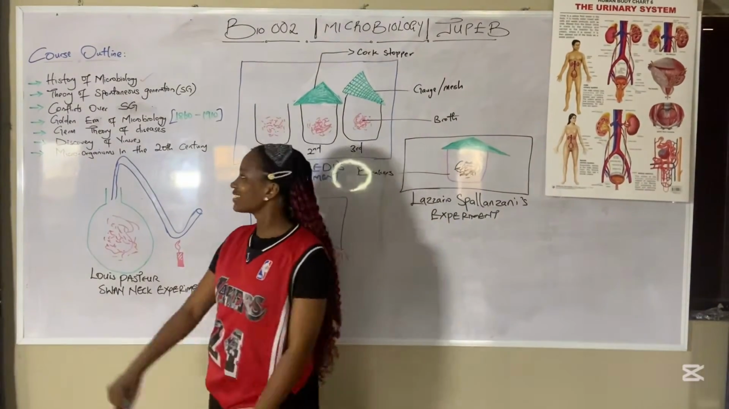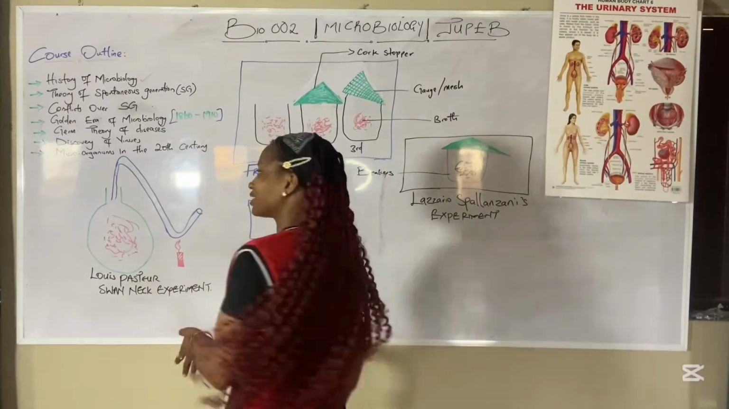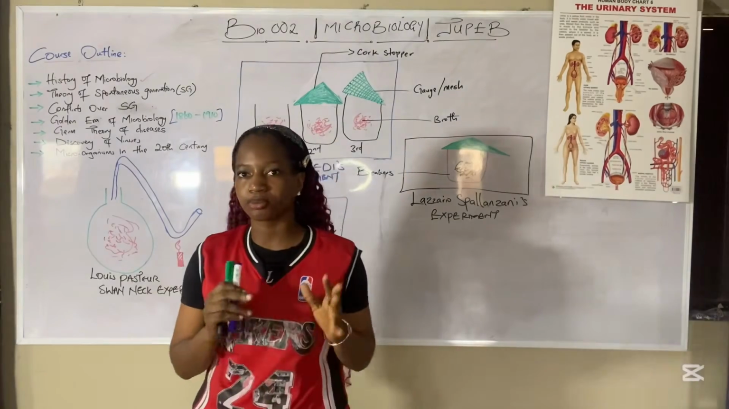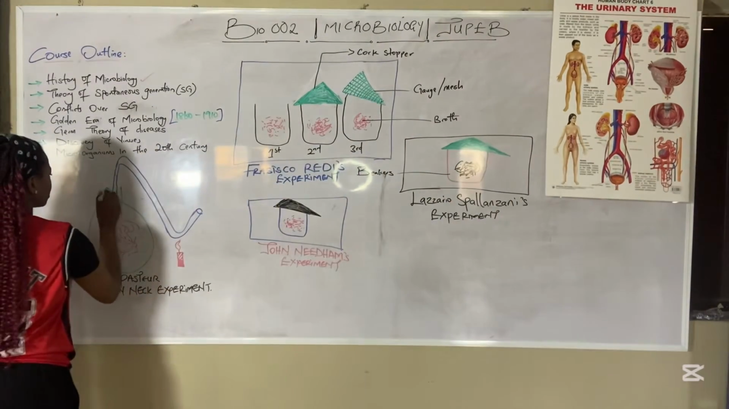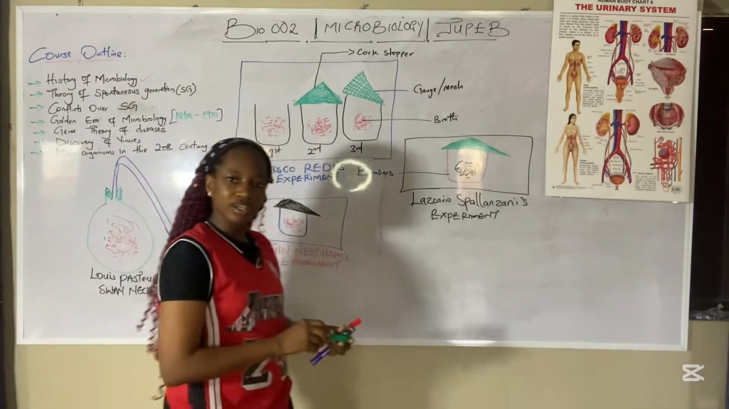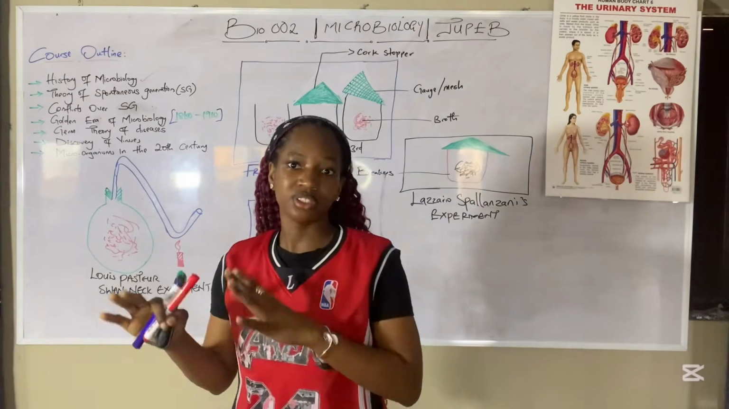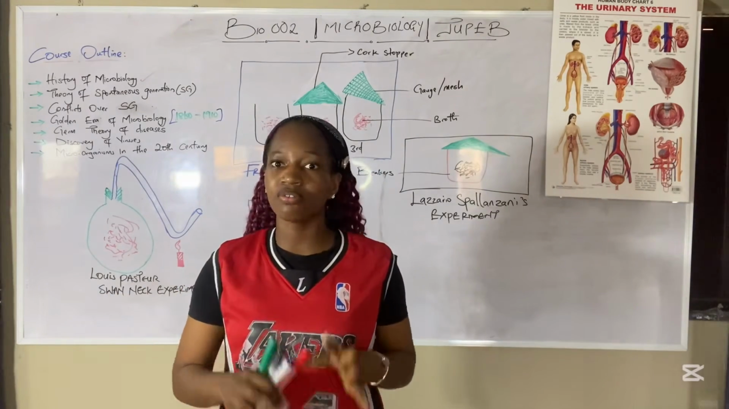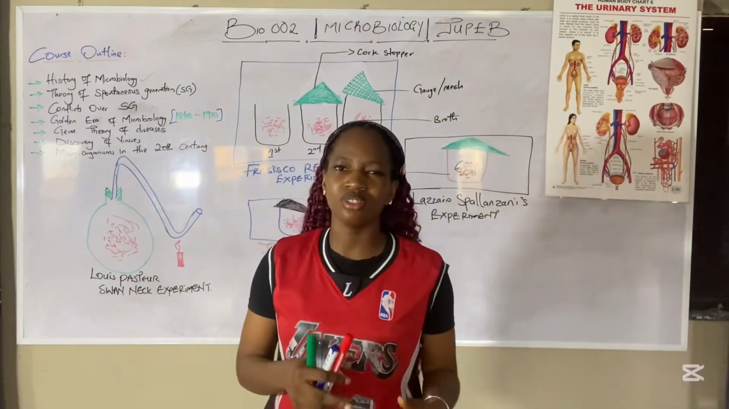Today we'll be discussing the theory of spontaneous generation, and here are the theories of various scientists that contributed to the theory of spontaneous generation. Okay, so basically, we're going to start by defining the theory of spontaneous generation, which is also known as the theory of abiogenesis. What does the theory of spontaneous generation say?